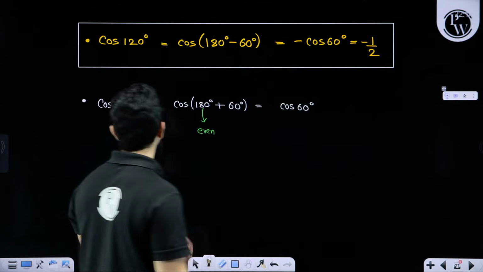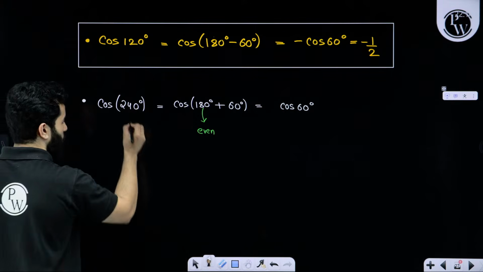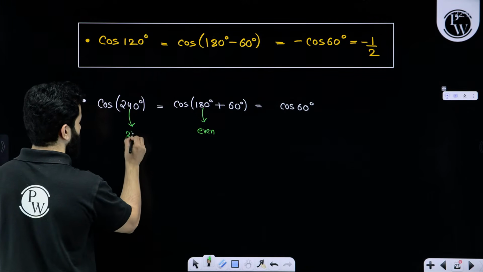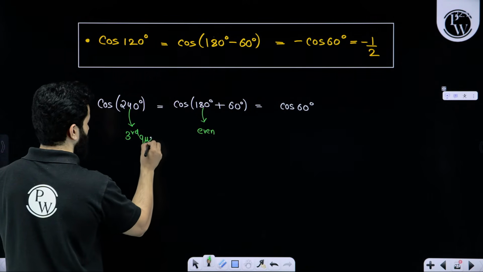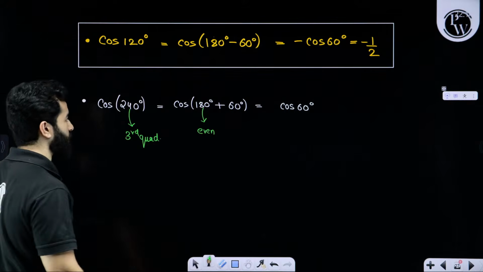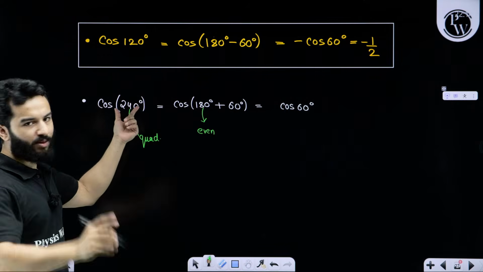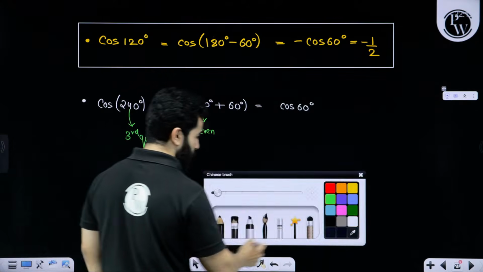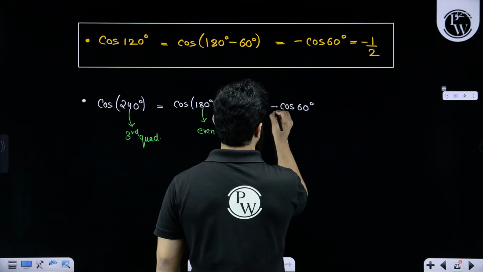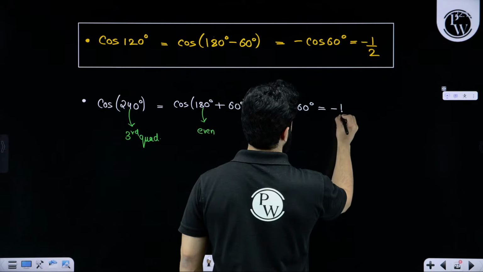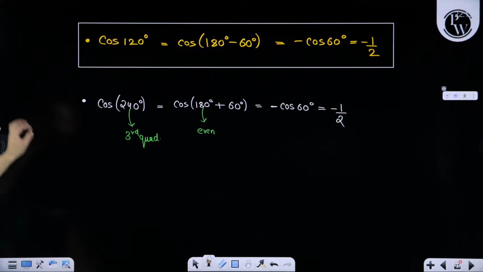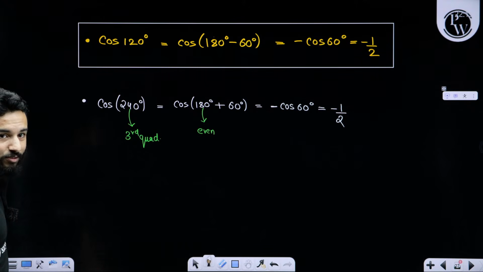By the way, 240 is in the third quadrant. Third quadrant basically means only tan is positive. Therefore, this is going to be minus. That means again minus 1 by 2. Is it clear?